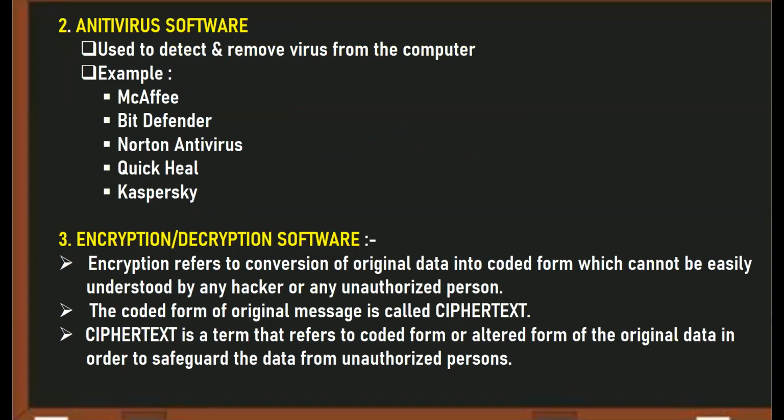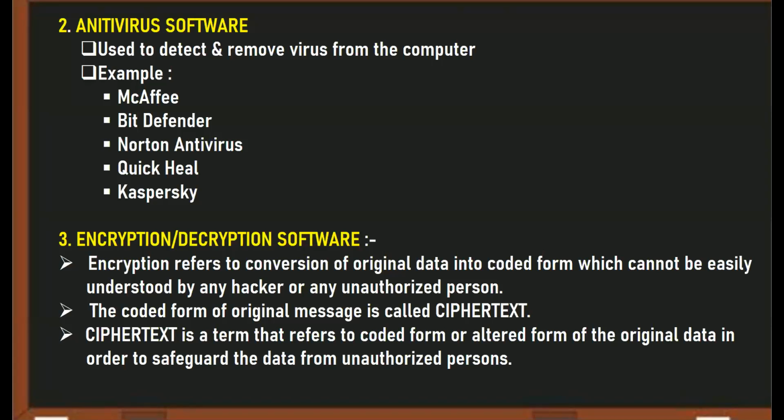Next is antivirus software. Beta, antivirus is a very popular term. You all are very much familiar with this term. But first, I would like to explain very briefly what a virus is. Beta, virus means any abnormal software that disturbs the working of the computer system.